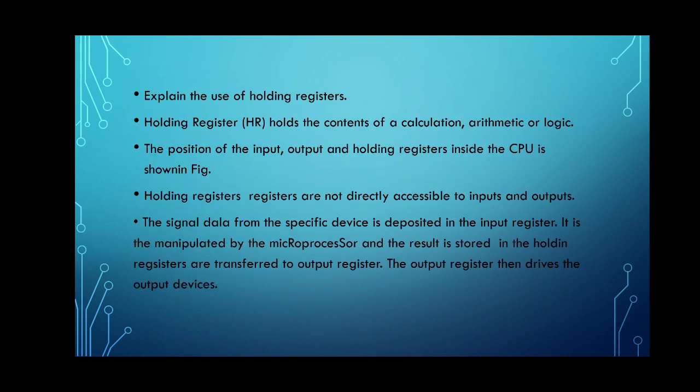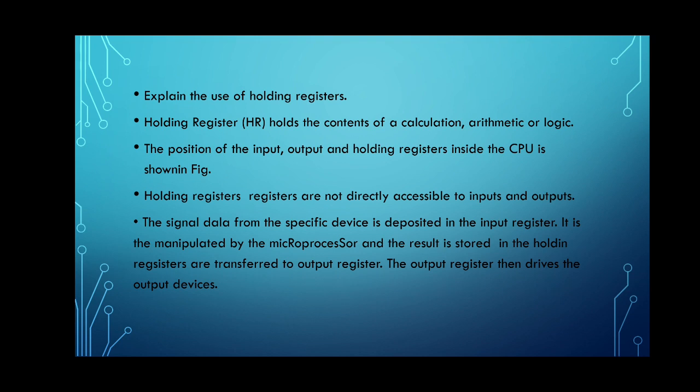Next question. This question is also asked for 5 marks. There are 3 types of register present in the PLC, that is the input register, output register and holding register. So let us go with the explanation for the holding register. The question is, explain the use of holding register.